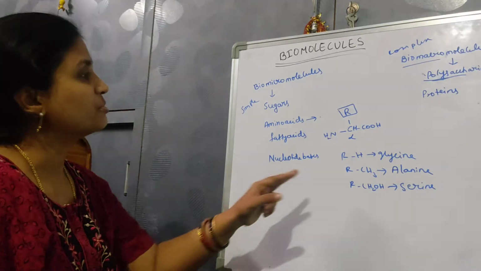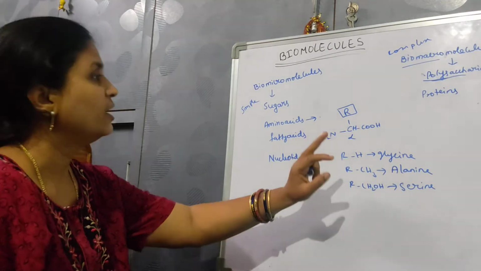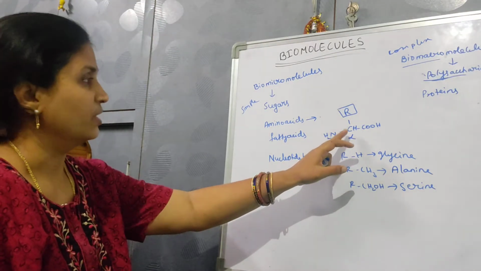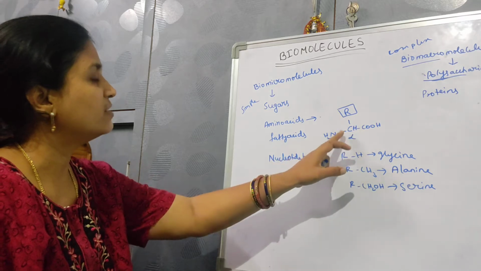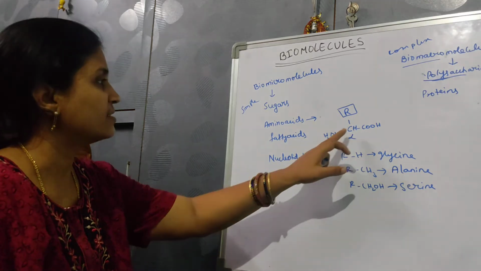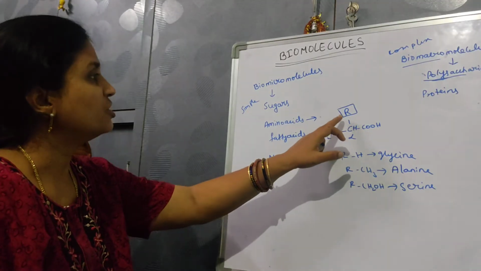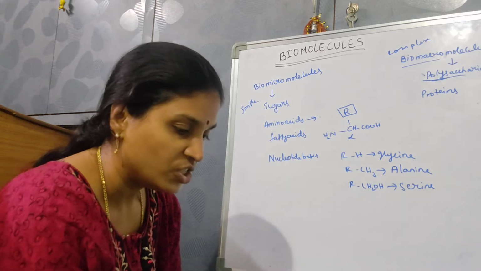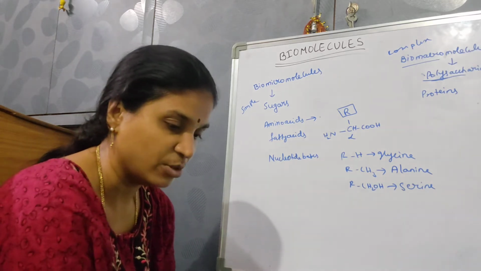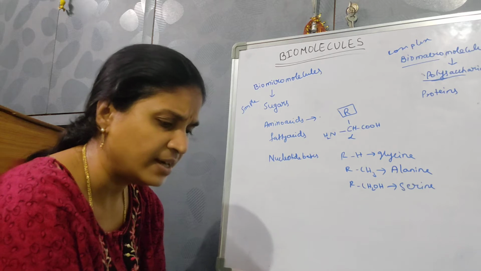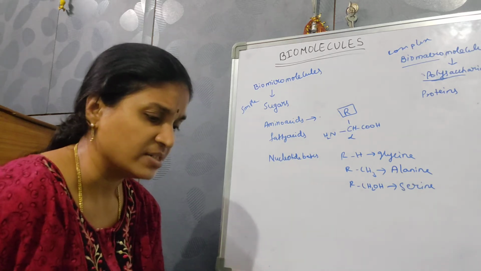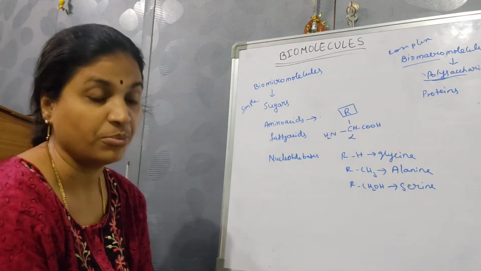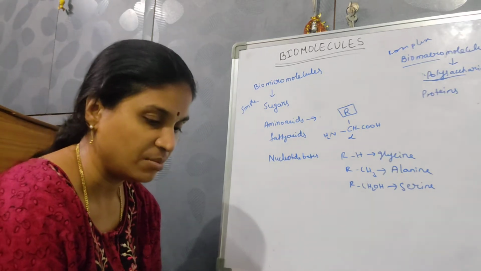Amino acids are those chemical substances which have a carboxyl group and an amine group attached to a carbon. This carbon is a tetravalent one. Two valencies are occupied by the carboxylic acid and amine groups. Another one is occupied by hydrogen. The fourth one is the R, which is a variable group. Then the amino acids in proteins are only of 21 types. Proteins have 21 types, but amino acids are many.